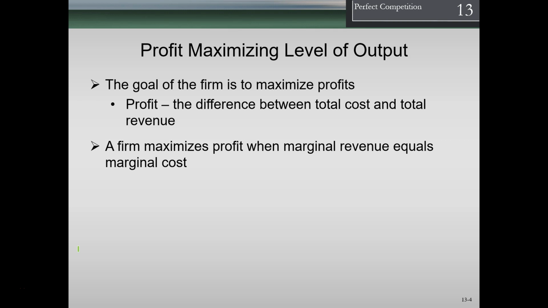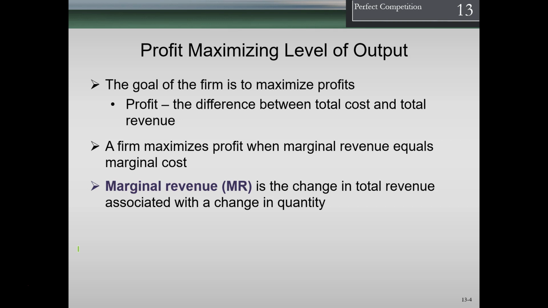And therefore, when we think about that, we're going to say, well, the next unit is going to give me this much more marginal revenue, and it's going to give us this much more marginal cost. If the marginal revenue is greater than the marginal cost of the next unit of production, we will make more. If, on the other hand, marginal revenue equals marginal cost, that's our stopping point, because usually after that point we'll have diminishing returns and we'll actually reduce profit by producing more.